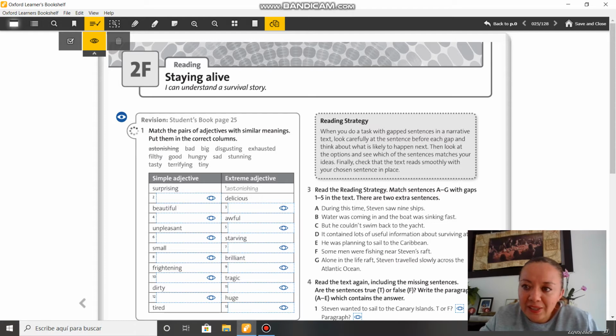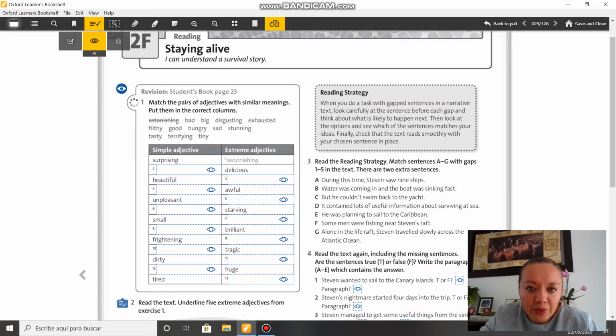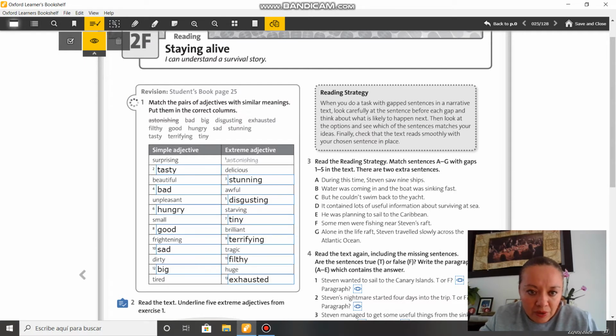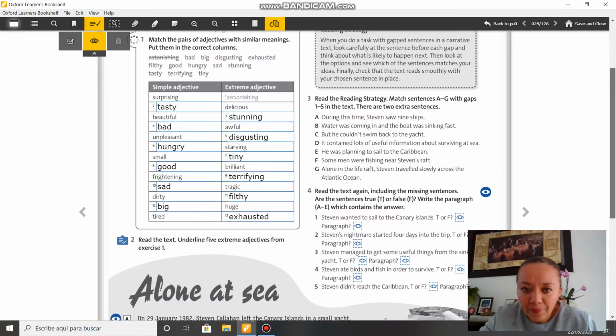2F, staying alive, okay? Match the pairs of adjectives with similar meanings. So please check the answers. You have the adjectives in here: the simple adjective and the extreme adjective. For example, bad, awful; hungry, starving; good, brilliant; big, huge. Okay?